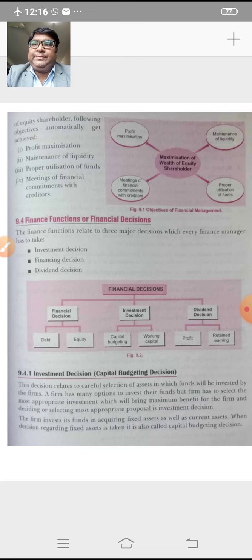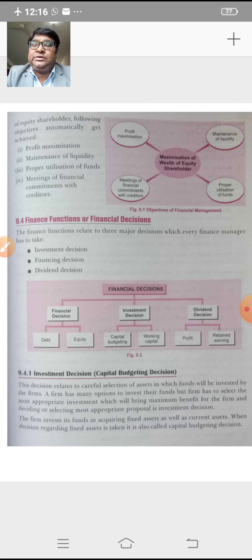Now in capital budgeting decision, risk is also involved, because the decision involves a huge amount of funds and also a big risk, because the returns come in the long run. Whatever funds you invest, they are invested by the financial management with the intention of getting some return. This return comes after a certain period of time, so the company has to bear the risk for a long period of time till the return starts coming.